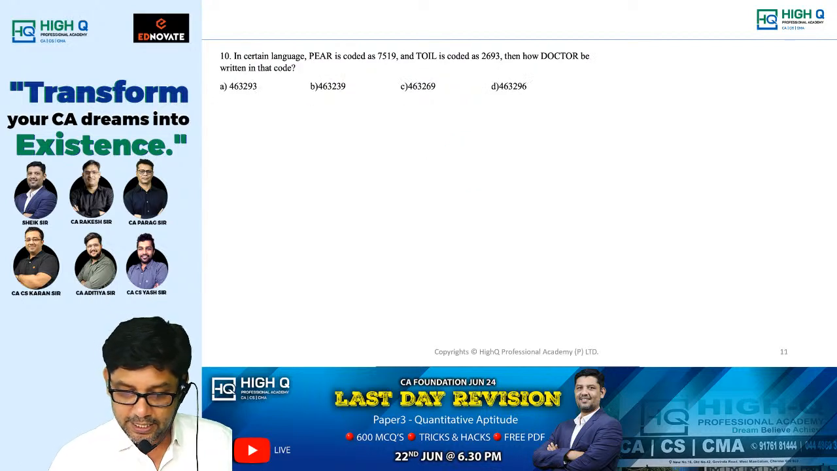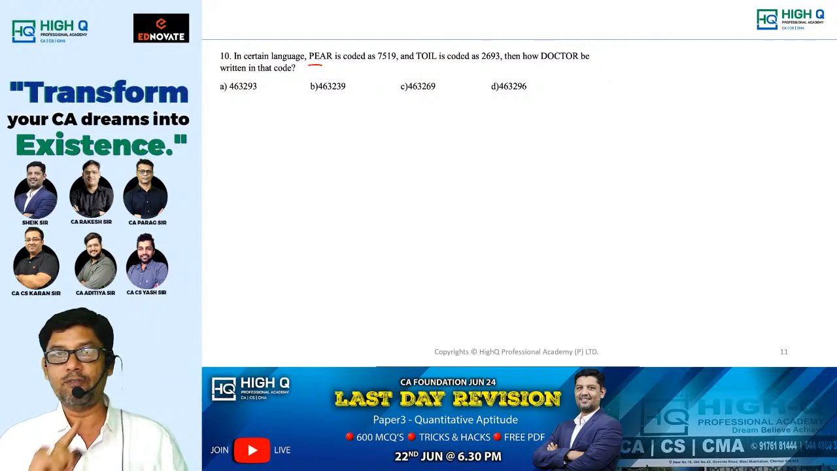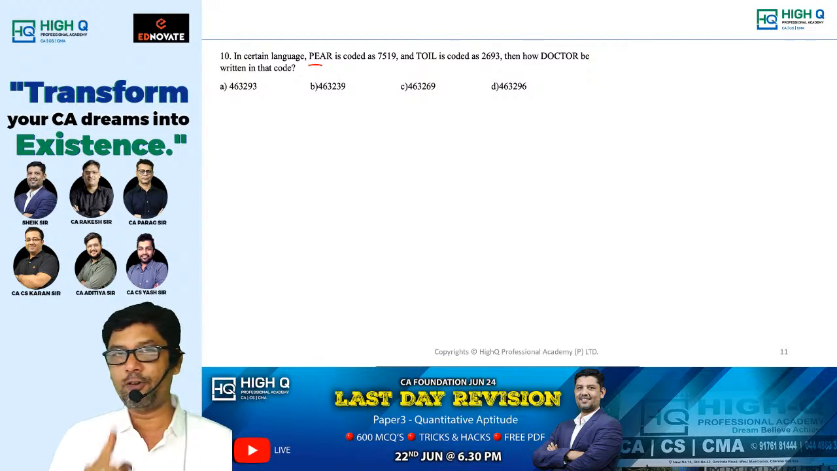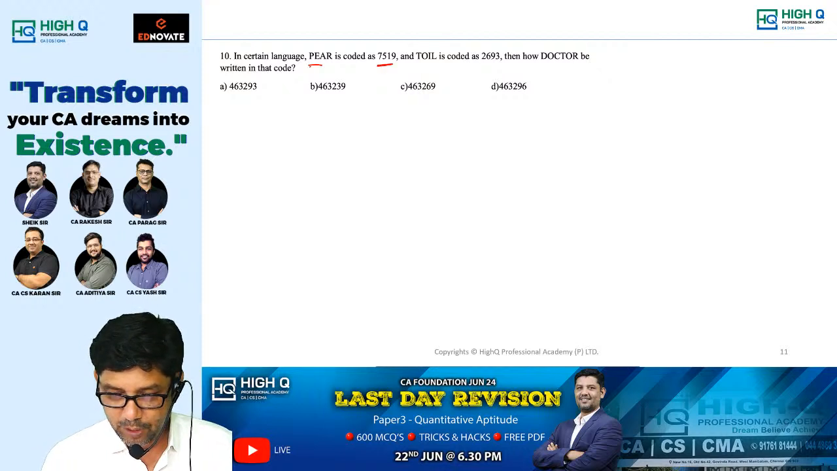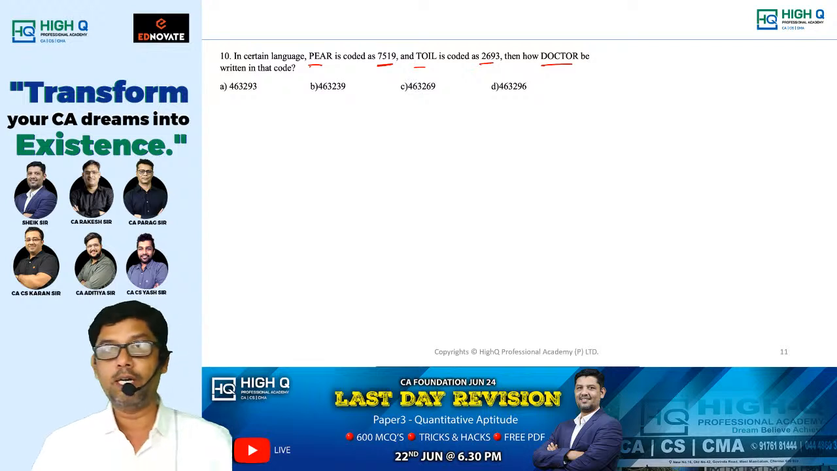Next. In certain code language, this is a very important type. Please look at this very carefully. You have not done this type of question before. This is the first time you are going to do it. Look at this, my dear. Peer is coded as 7519. Toil is coded as 2693. Doctor is coded as, look at this.